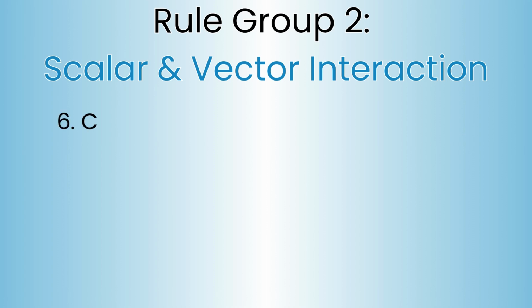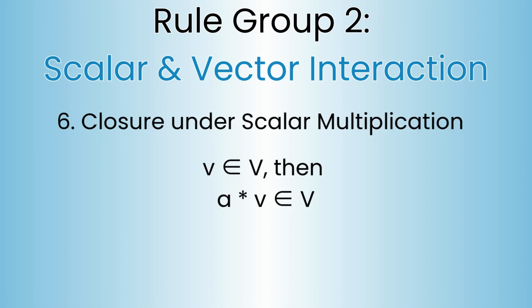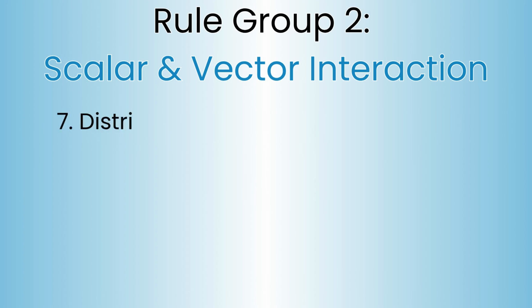The first one is closure under scalar multiplication. Multiplying a vector v with any scalar should result in a vector that is present in the same vector space V. There are 2 different rules in distributivity.